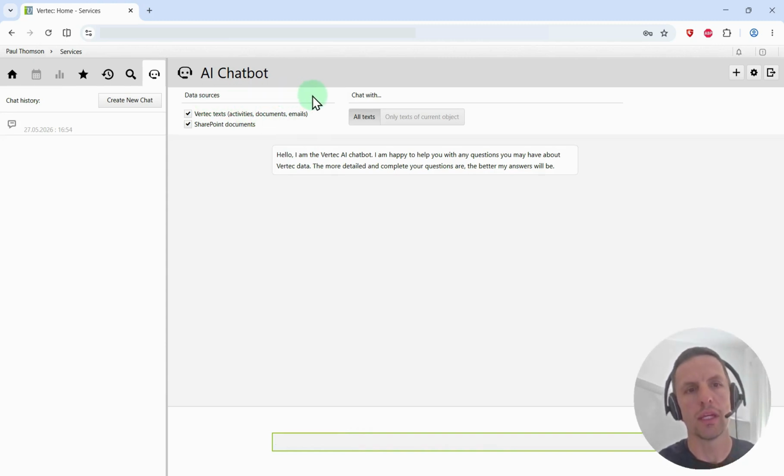Right now, we can chat with the following data sources: Vertec texts, that's any text content in activities, documents, or emails that are stored in Vertec, as well as SharePoint documents. A third data source will be added as soon as the Vertec MCP server is released.